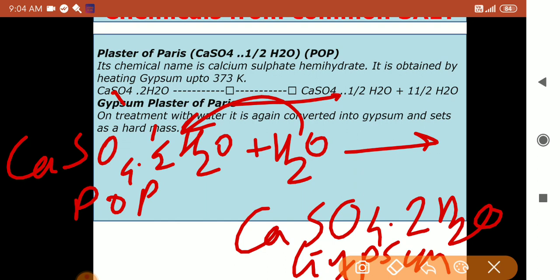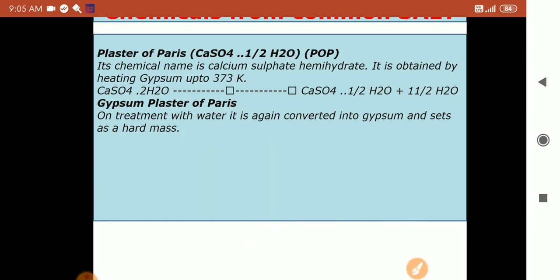Now see, let me write these two reactions again. See how they ask the question. The question is asked like this: how will you prepare plaster of Paris from gypsum, and how does plaster of Paris set hard when it comes in contact with water? So these are the two questions, and for these two questions we have to write these two reactions.